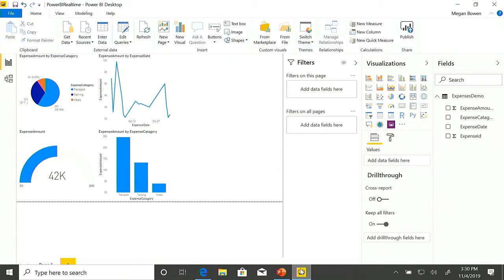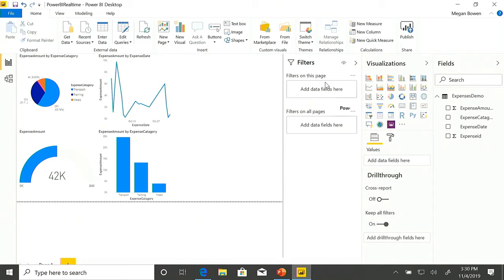Okay, so now I've got a very basic Power BI report. This is connecting to a SQL database sitting inside Azure, and I've just got one table that I've got populated here. And what I want to do is I'm going to embed a Power App in this dashboard. Now, the key thing for this to work, when you're importing your data, you need to make sure you are using the direct query option.